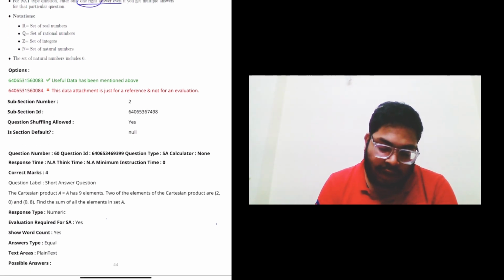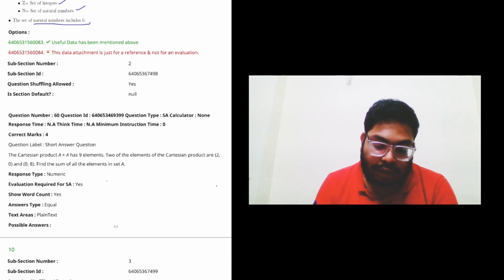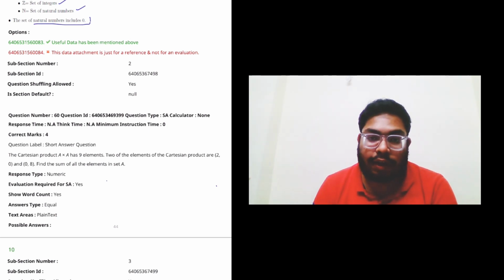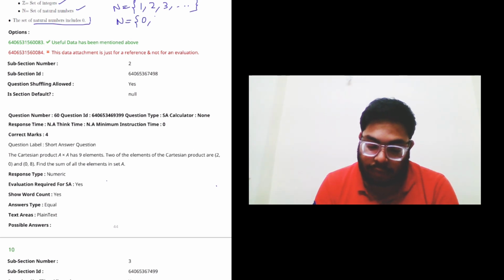And there is some notation. This is for real numbers, rational numbers, integers and the natural numbers. The one thing which is explicitly mentioned here is that the natural numbers also include zero, because the definition of natural number can vary. In some texts, it is from 1 to infinity, and in some cases it can include 0 as well. In the lecture, it was mentioned that the natural number set includes 0, so you have to take care of this. So now let's see the questions.